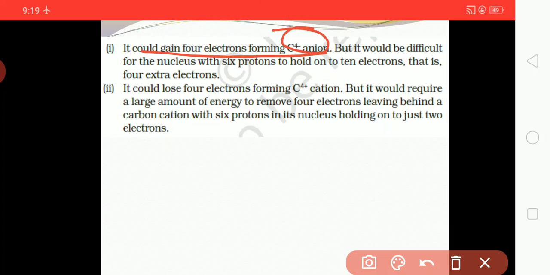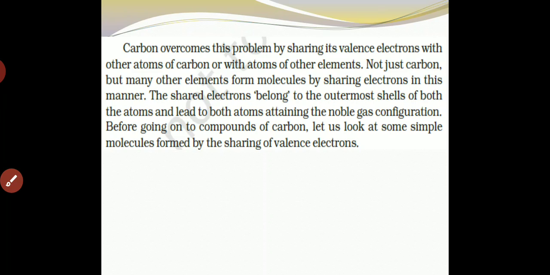Removing 4 electrons leaves a carbon cation with 6 protons in its nucleus holding on to just 2 electrons. So carbon can neither easily accept 4 electrons nor easily lose 4 electrons.